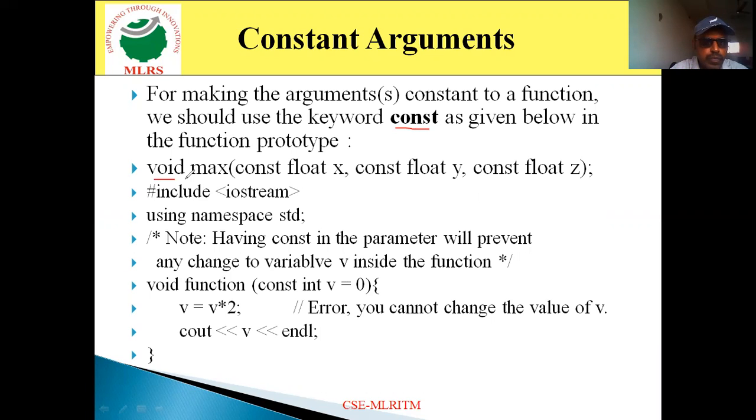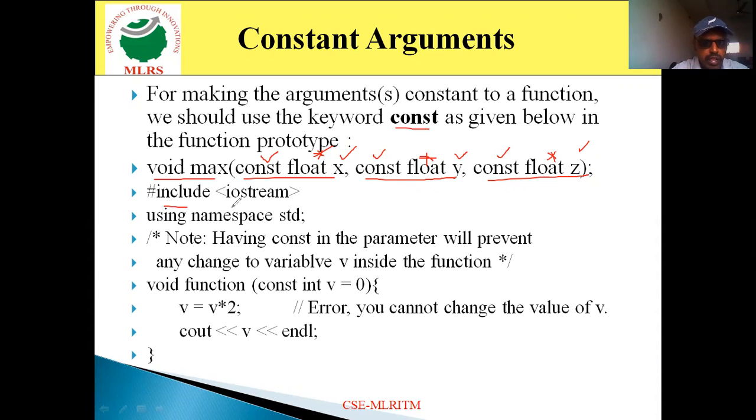Now look at this function: void max, const float x, comma, const float y, comma, const float z. Here I specify the 3 variables x, y, z, and I specify the data type as float. So x is a float, y is a float, and z is also a float. And at the same time, I make use of the const keyword. When I apply the const keyword to all these parameters, that indicates the x value, y value, and z value will be constants, which will never change.